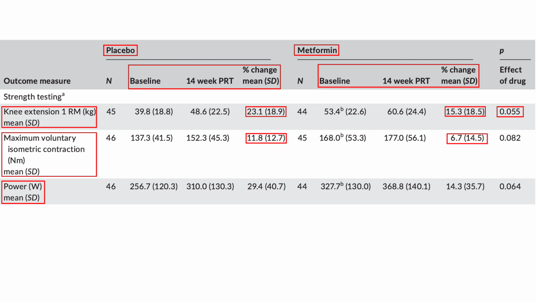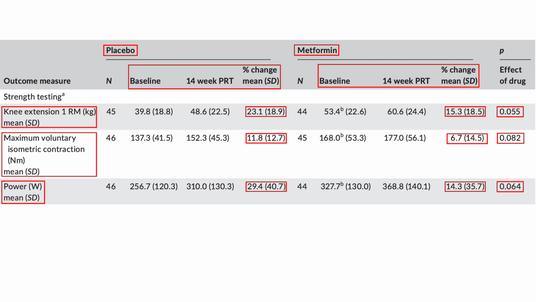So similar data was also identified for the maximum voluntary isometric contraction, where the metformin group improved about 5% less than the placebo group. And that data also is close to statistical significance with a p-value of 0.08. And then last but not least, in terms of knee extension power, the metformin group improved about half as much as the placebo-treated group.